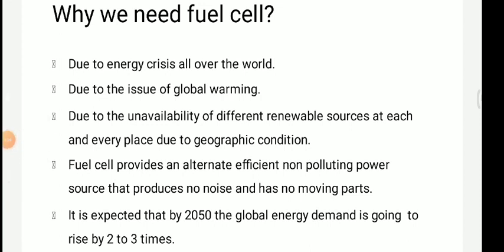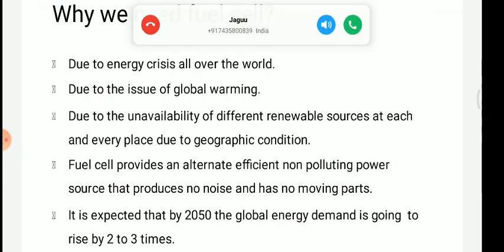If we are discussing what the renewable sources and non-renewable sources are, basically everywhere we are using non-renewable sources like petroleum, diesel, naphtha, kerosene, as well as coal. So we are using a large amount of these non-renewable energy sources.